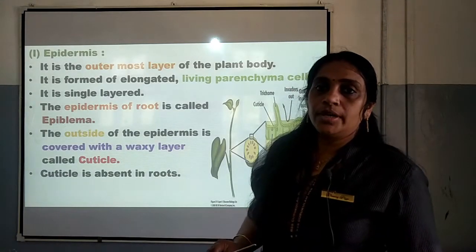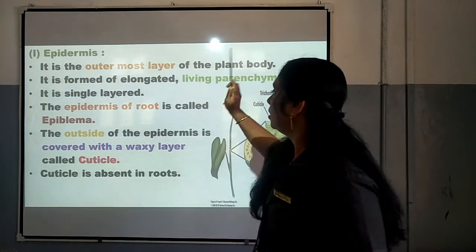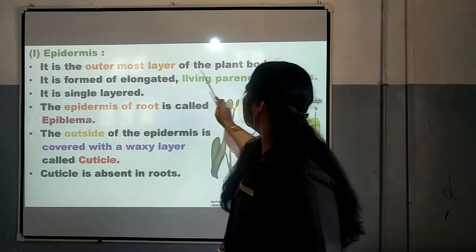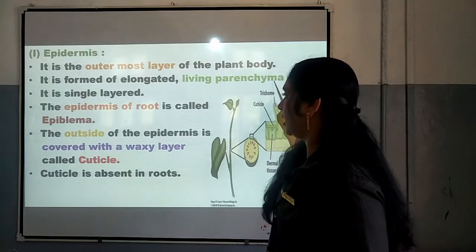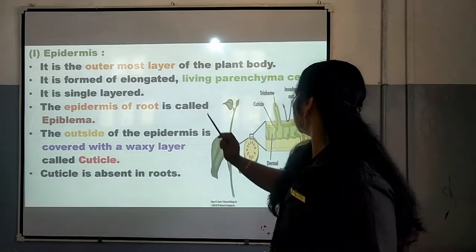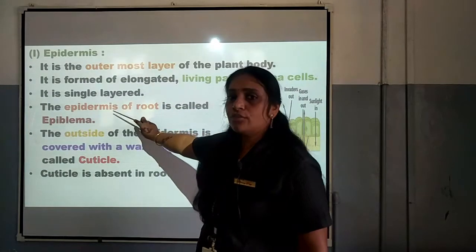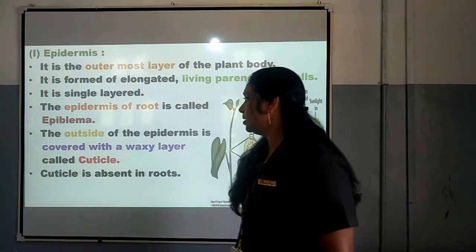In the case of epidermal tissue system, it is the outermost layer of the plant body. It is formed of elongated living parenchyma, and it is single layered. In the case of root, the epidermis is called epiblema. This is important.